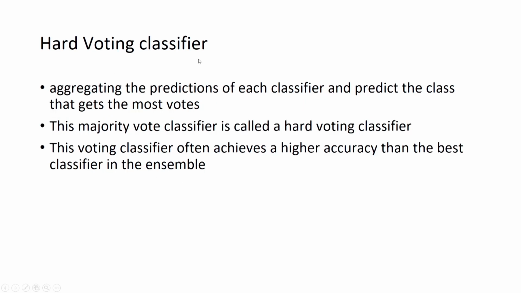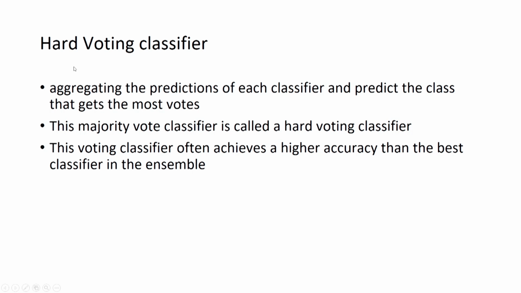Now there are two cases for producing the output. In case of classification, this is a hard voting classifier or it can be a soft voting classifier. In case of a hard voting classifier, what we are doing is aggregating the predictions of each classifier and predicting the class of the new instance that is getting the most votes. It means most of the classifiers are giving the same class for the new instance, and that class we will give as an output.